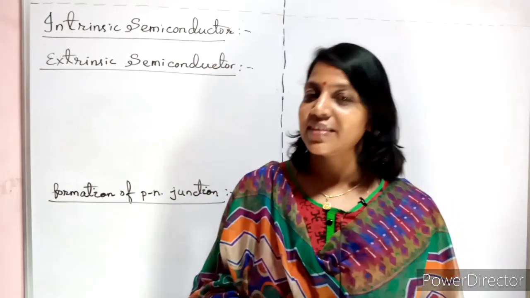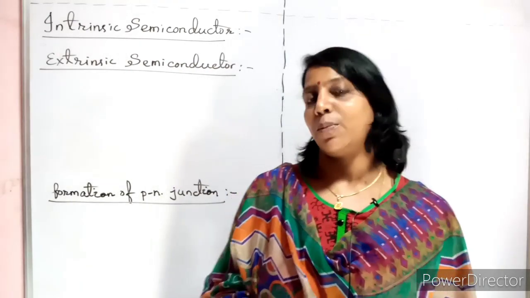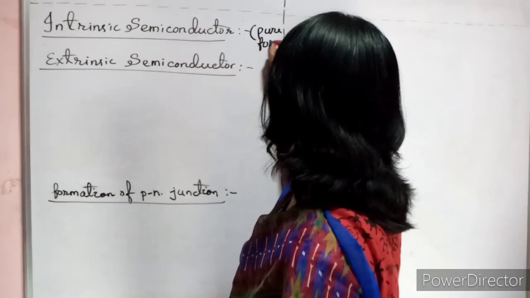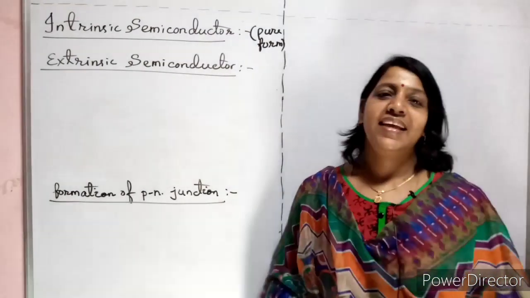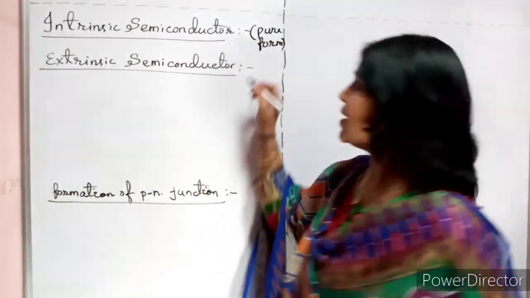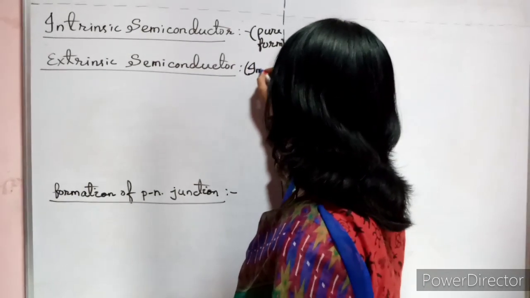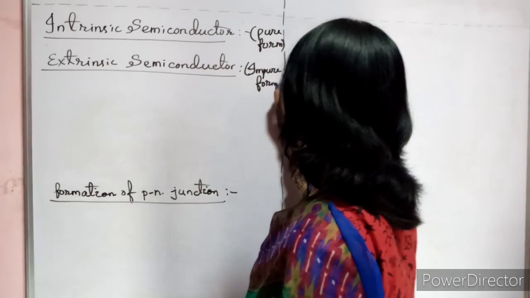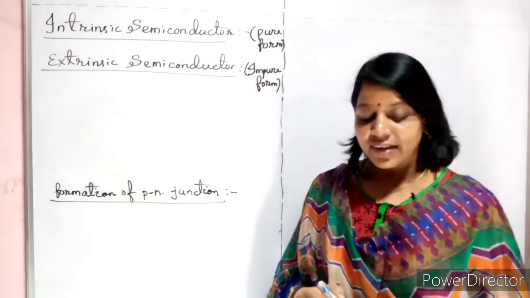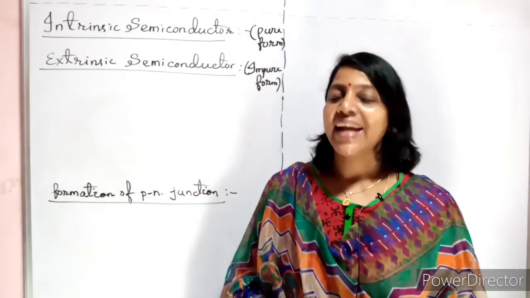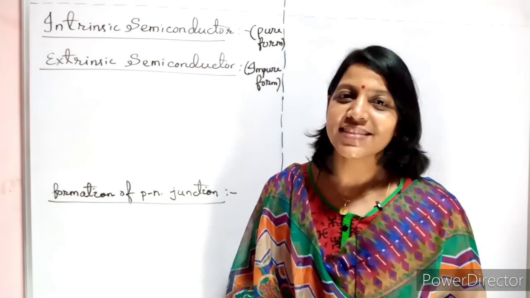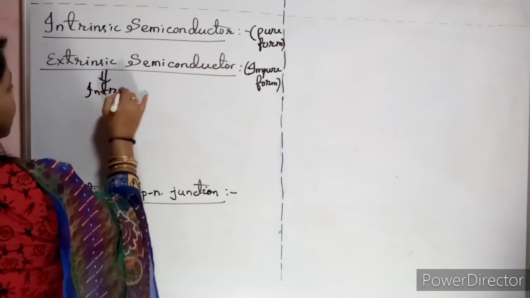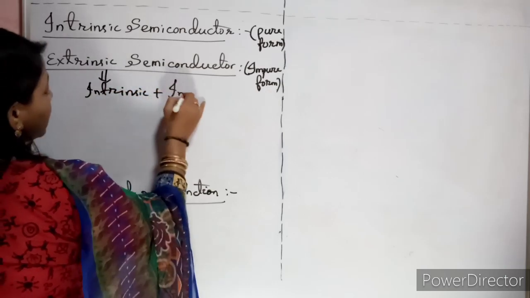Intrinsic is nothing but the semiconductor which is available in pure form. So what is an intrinsic semiconductor? The semiconductor available in pure form is called intrinsic. Then what is extrinsic? The semiconductor available in impure form. So what is an extrinsic semiconductor? I can say it is the combination of intrinsic semiconductor with impurities. Am I right? So I can write extrinsic is nothing but intrinsic plus impurity.